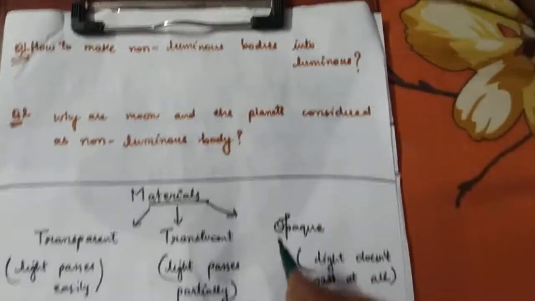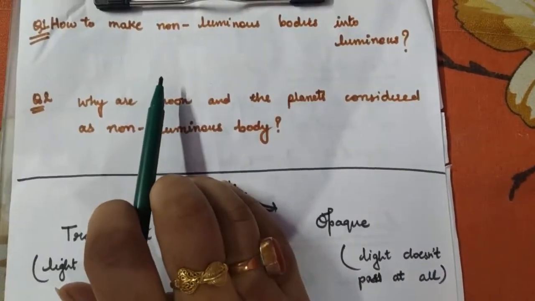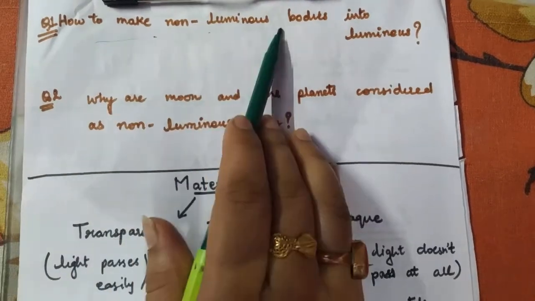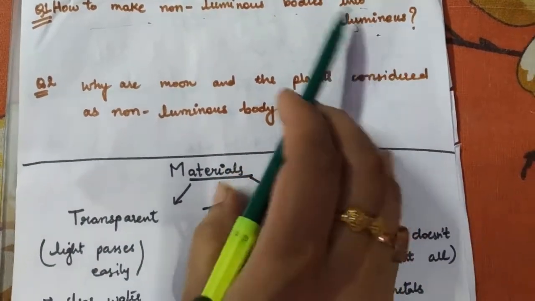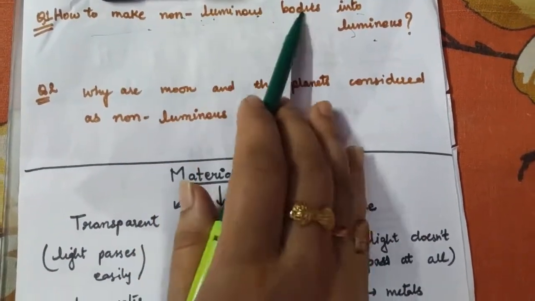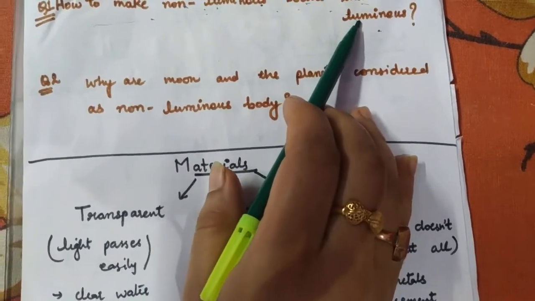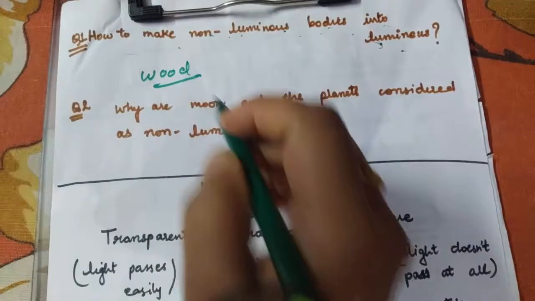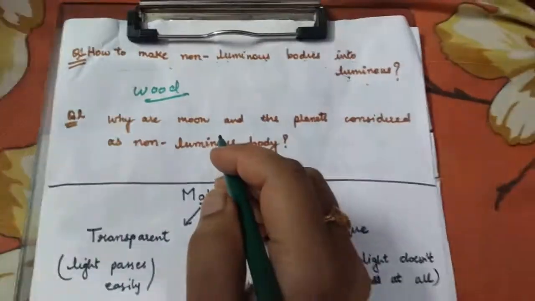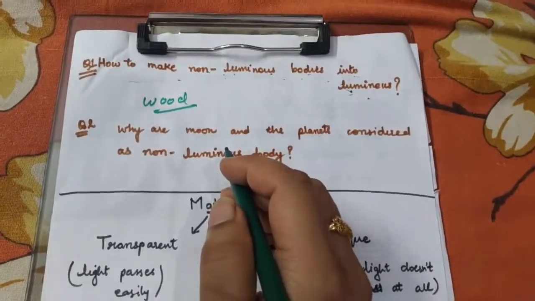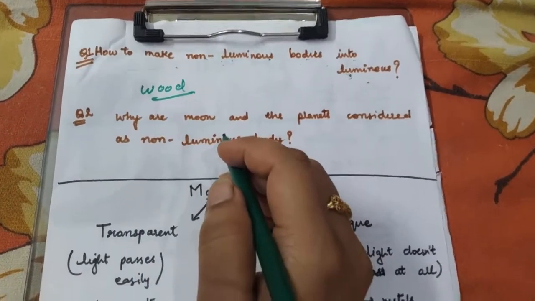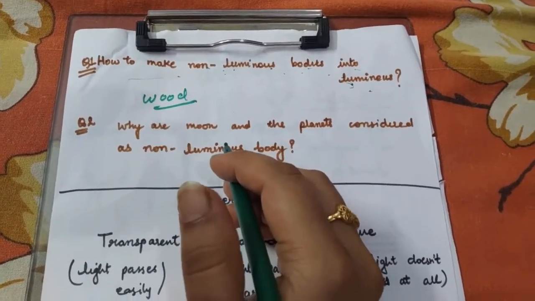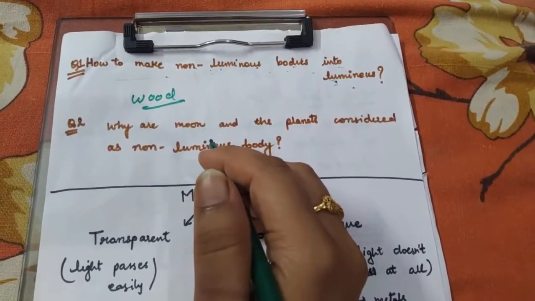Now the question arises: how to make a non-luminous body into a luminous one? Is it possible that there is a non-luminous object and we can make it luminous? Yes, it is possible. Suppose you have wood. Till the time the wood is dry, you can't say that there is a wood piece and it is giving out light. No, that's not possible at all.